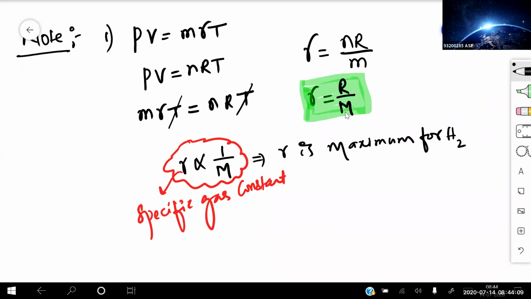Small r is inversely proportional to the molecular weight. So I hope you got the relation between the small r and capital R. Small r is equal to capital R divided by molecular weight.